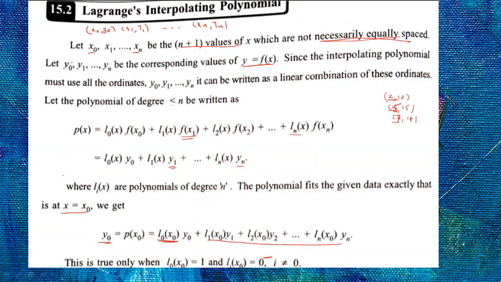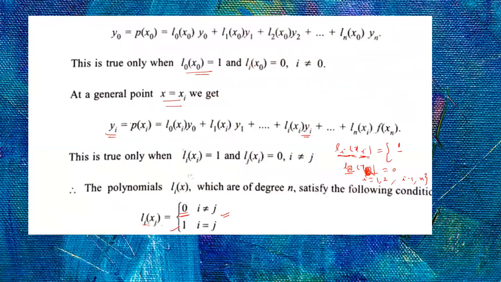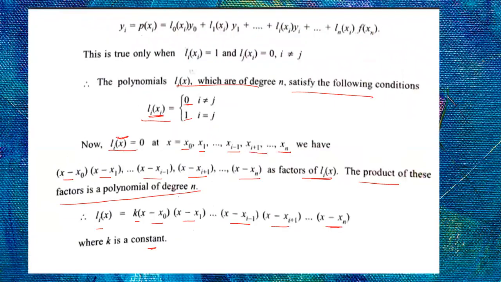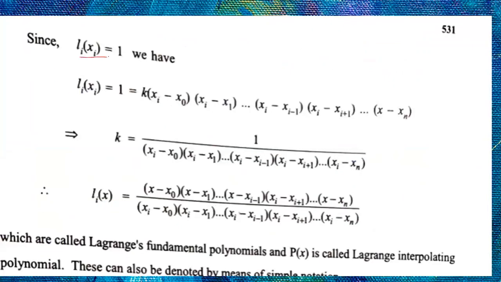He is substituting the value at x equal to x0. If it satisfies this equation, the other terms are all 0 and this one is 1. Similarly, at x equal to xi also, if both indices are the same, we get 1; for different values, it is 0. That means these are all factors of Li(x), so Li(x) can be written like this. Now, Li(xi) is equal to 1, and this determines k. In the above equation, put x equal to xi.